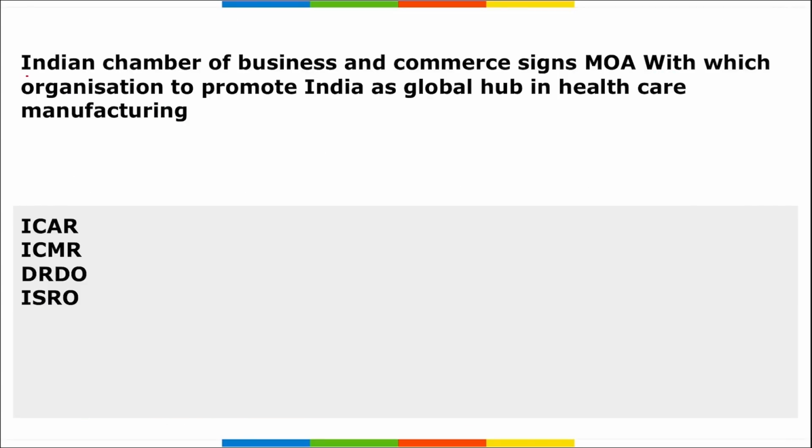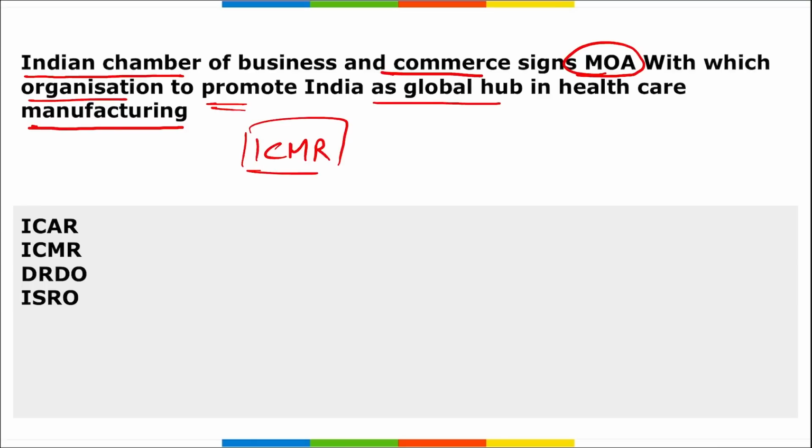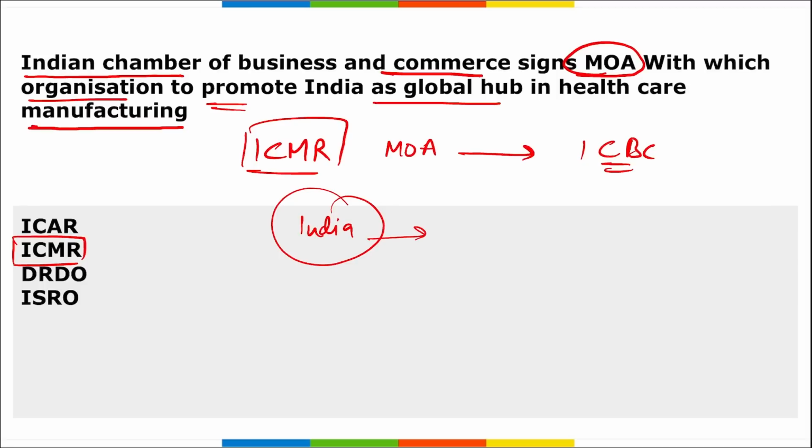Next is, Indian Chamber of Business and Commerce signed an MOA with which organization to promote India as a global hub in healthcare manufacturing? It is ICMR, Indian Council of Medical Research, right? So it is the Indian Council of Medical Research. They recently signed an MOA with Indian Chambers of Business and Commerce, and this is to promote India at the global level in healthcare manufacturing.